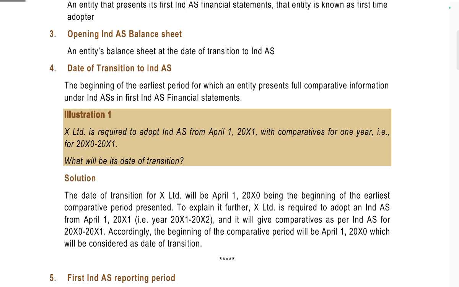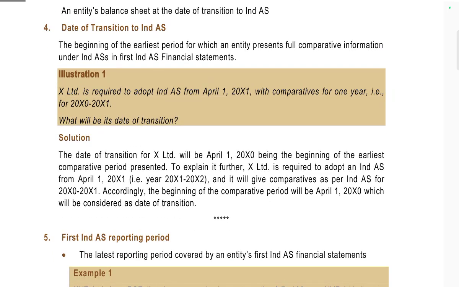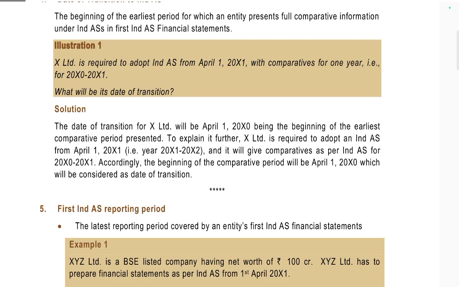The date of transition to Ind AS is the beginning of the earliest period for which the entity presents full comparative information under Ind AS in its first Ind AS financial statements. Illustration: a company is required to adopt Ind AS from April and present comparatives for one year. What is the date of transition?